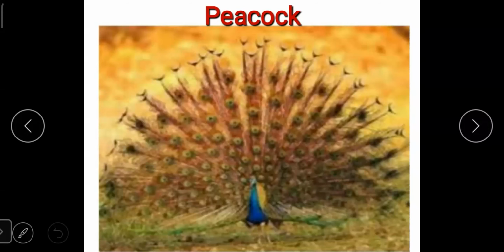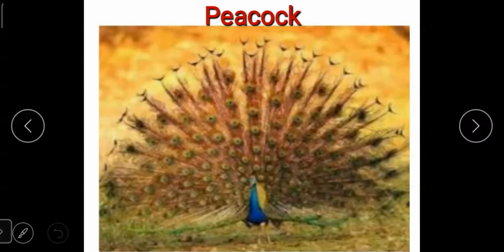Before it rains, this bird dances with joy. Before it rains, the bird comes to know that it is going to rain now. So it dances with joy. And it is the national bird of India.